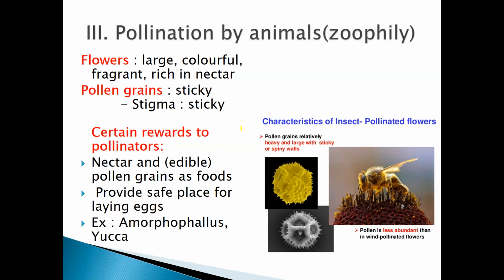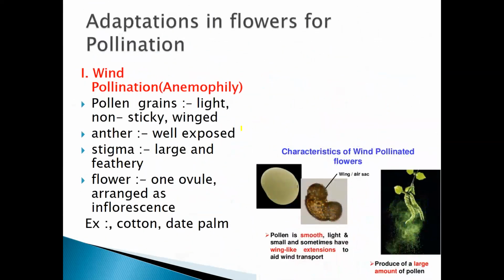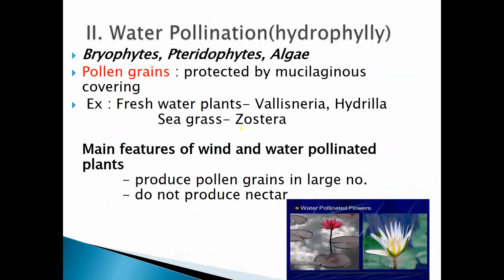Before we go forward, let's recap the abiotic. We studied wind pollination, that is anemophily. These are the different characteristics, and one very important one, students, is an important question that can be asked. You need to remember the different adaptations or characteristics of wind pollinated flowers. Next, coming to water pollination, that is hydrophily.